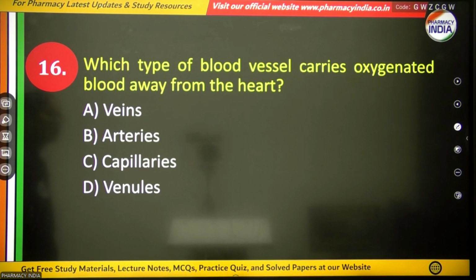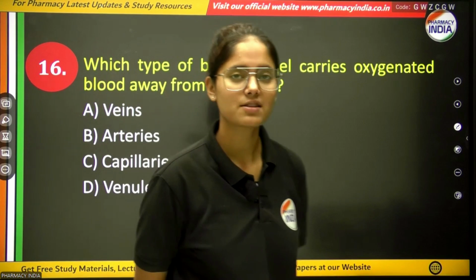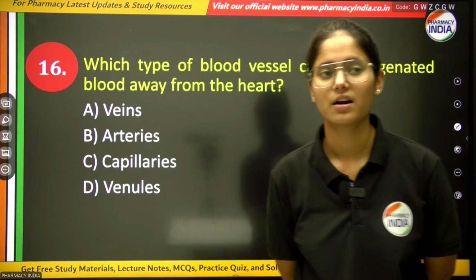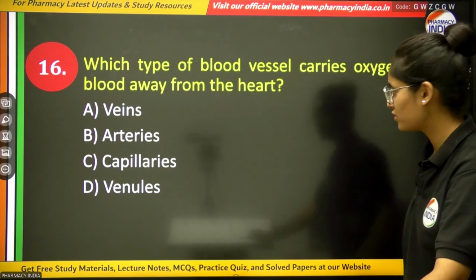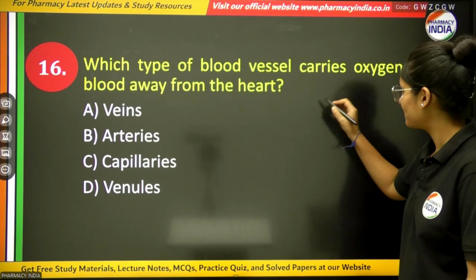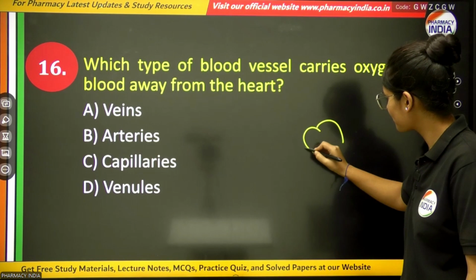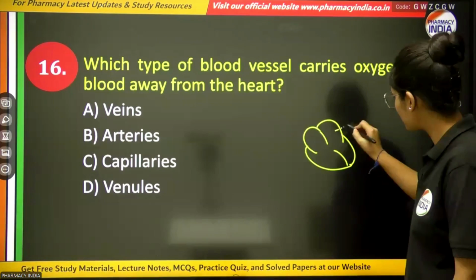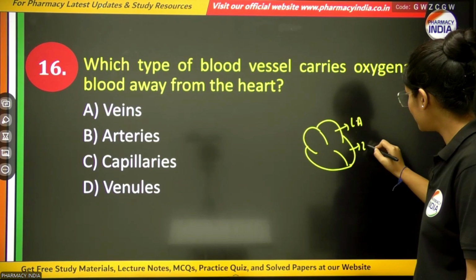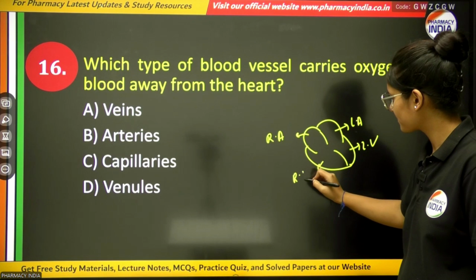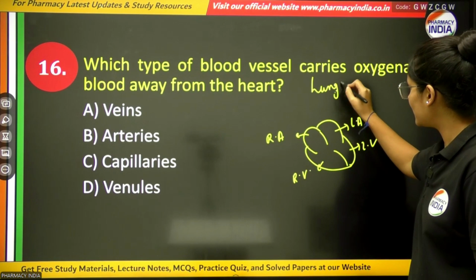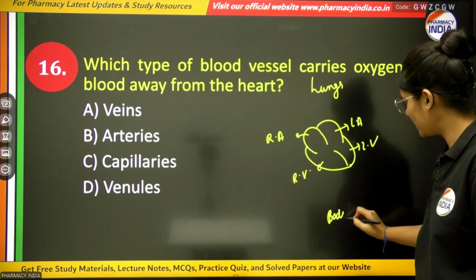Next question. Which type of blood vessel carries oxygenated blood away from the heart? These types of questions are very important, in which circulation of blood is mainly asked. So let's draw a flow chart of blood circulation. Basically, this is your heart. This is left auricle, left ventricle, right auricle, and right ventricle. Lungs, and then body tissues.